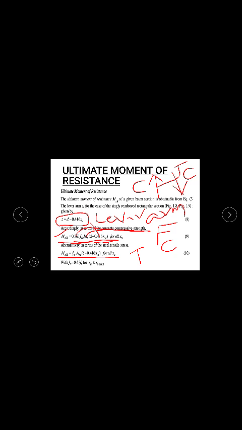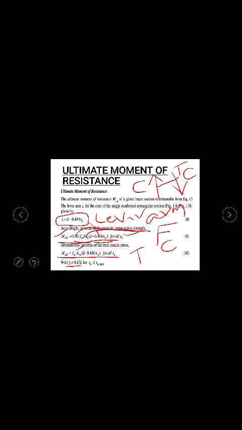So one formula is accounting for the compressive force, and in the other formula, 0.87 fy is the tensile stress in steel, which you multiply with the area of steel. The stress into area becomes force. That force, when multiplied by the same lever arm, gives you the ultimate moment of resistance.